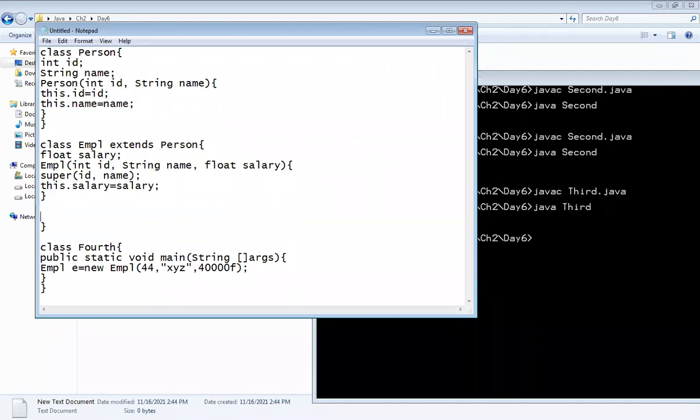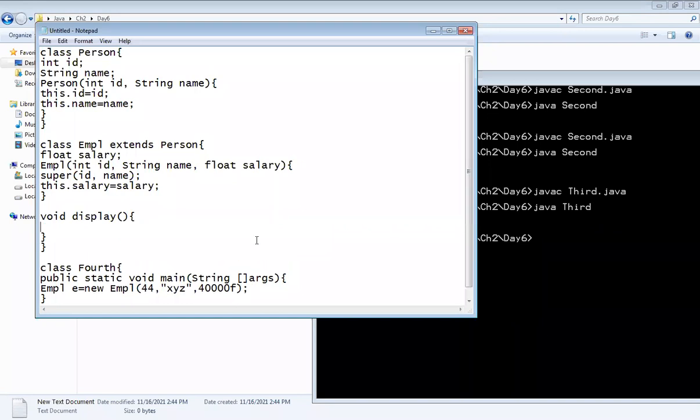But we have not written any method to print this value to the user. For that purpose, we will write one simple method in the child class, that is Employee, as void display, like we have done in the previous examples. In the previous lecture, we have used such types of method. Same logic I will apply over here.